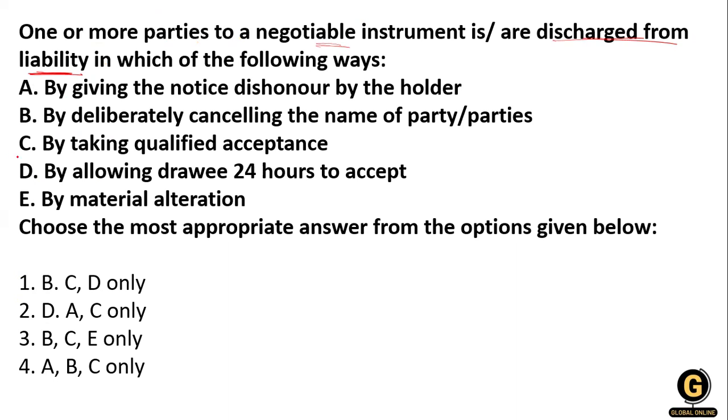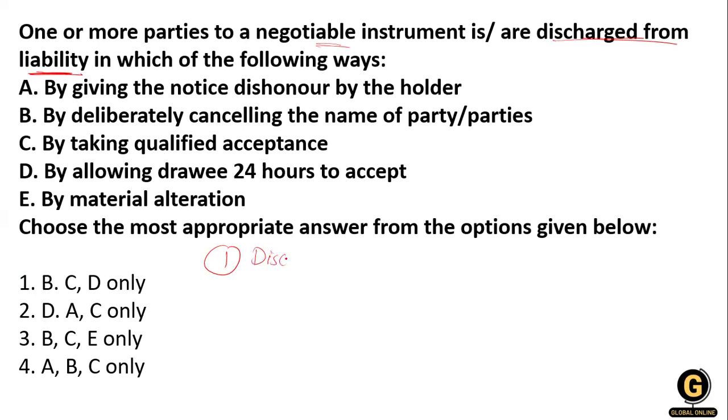The statement options are: by giving the notice of dishonor by the holder, by deliberately cancelling the name of the party, by taking the qualified acceptance, by allowing the drawee 24 hours to accept, and by material alteration. So what will be the right answer? There are so many conditions.